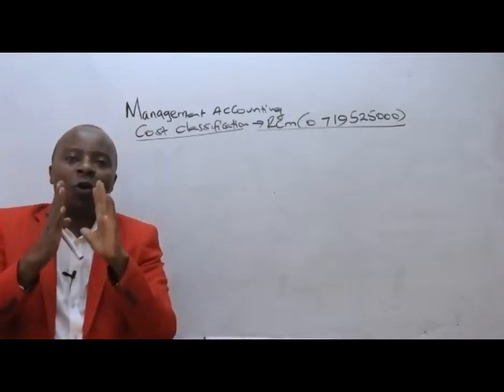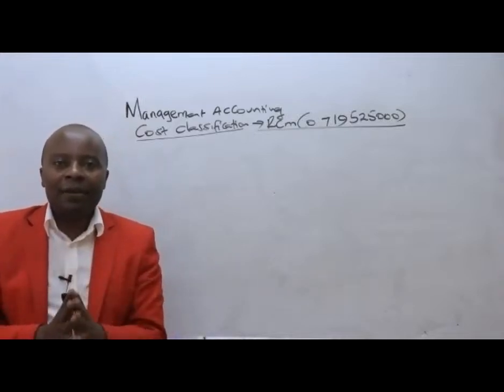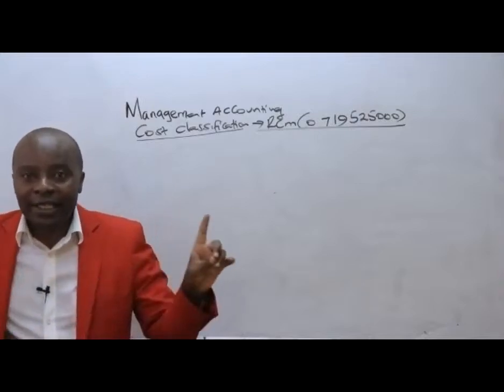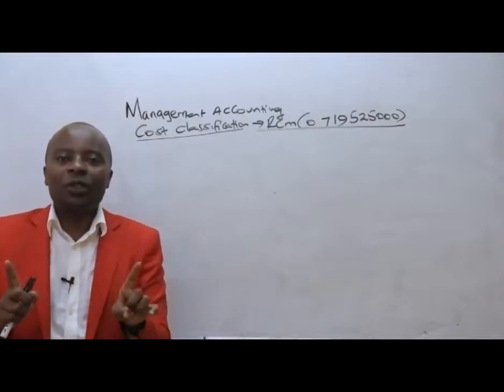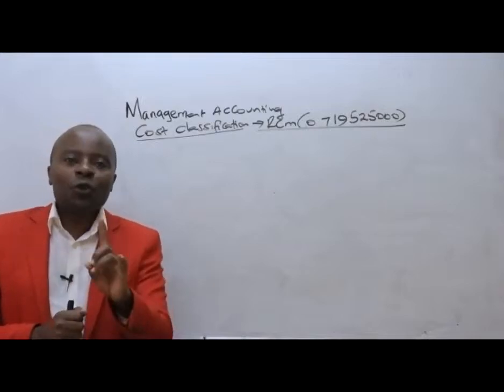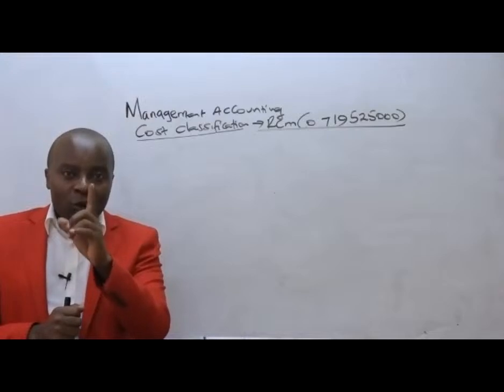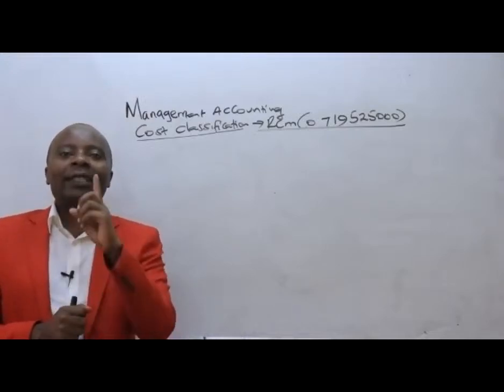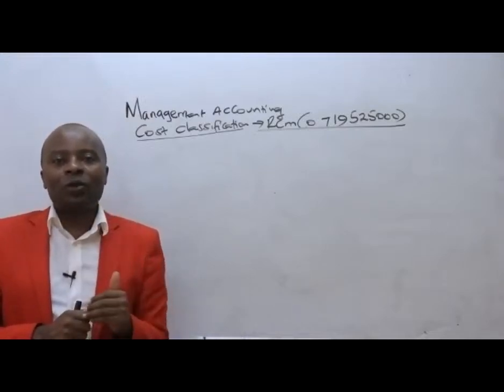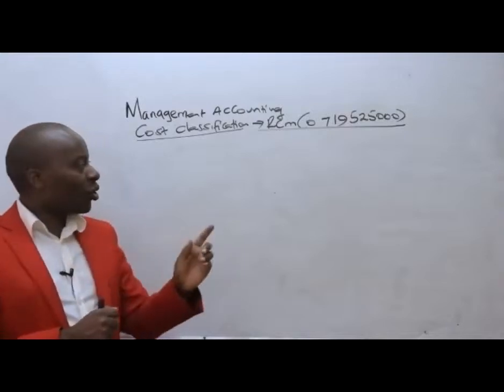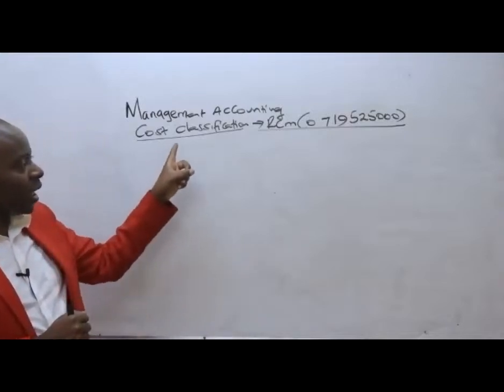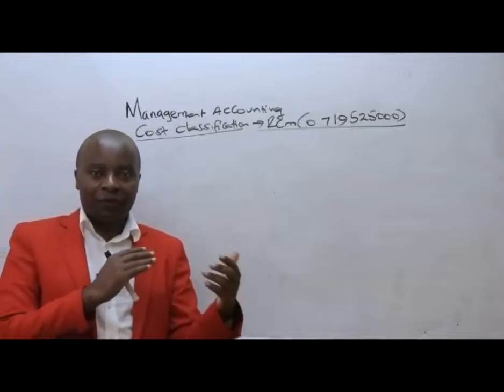But because of wrong cost ascertainment, they're selling, but making losses. And for you to be able to ascertain and peg proper cost to your product, at the end of the day, you as a management accountant must appreciate this concept of cost classification. You must know, how do we classify these costs?